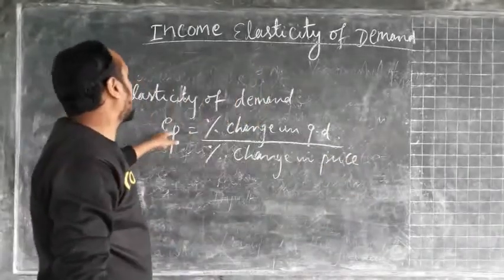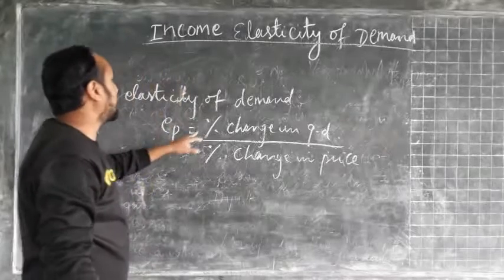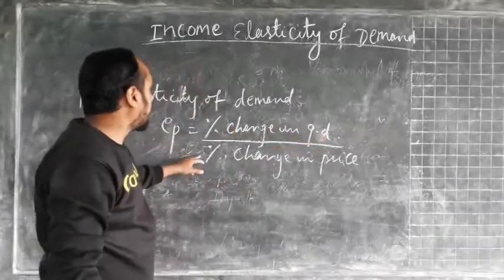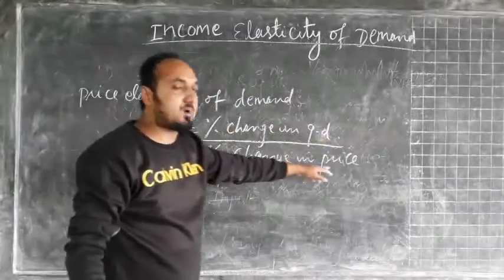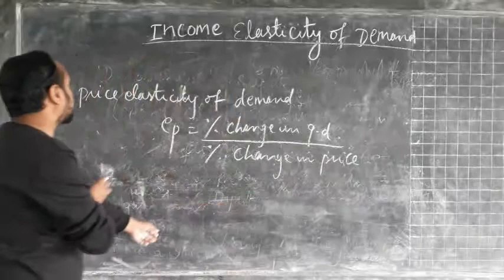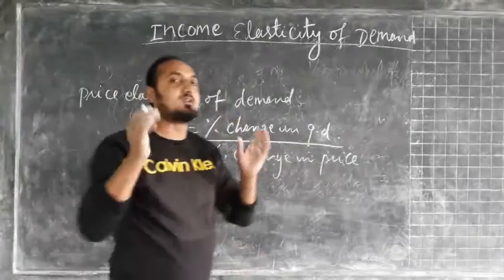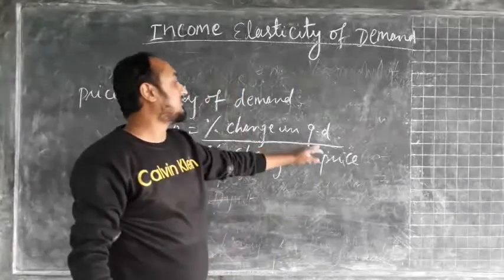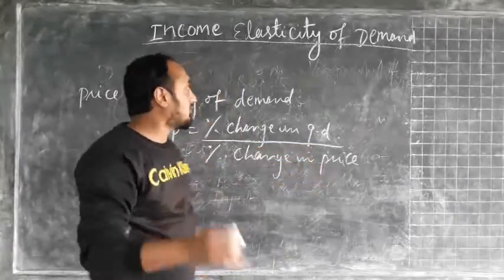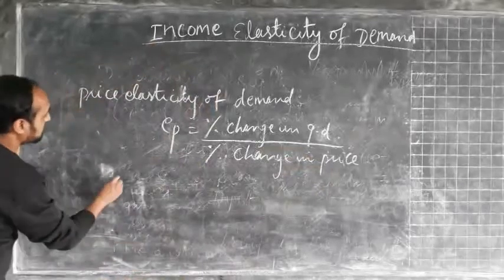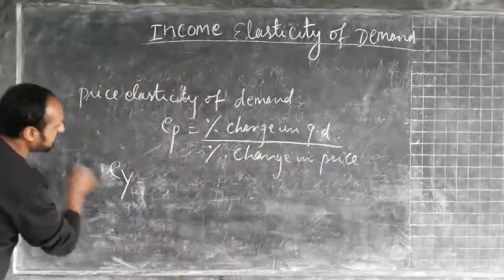So here price elasticity of demand shows the ratio. We can say that price elasticity of demand is the degree of responsiveness between change in quantity demand and change in price. So in the case of income elasticity of demand, this is represented by EY.